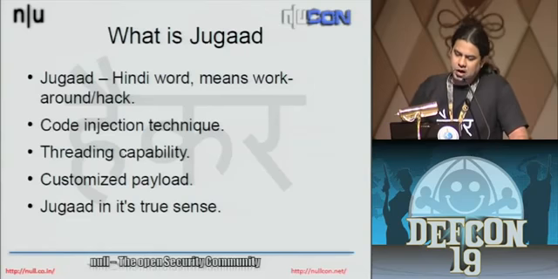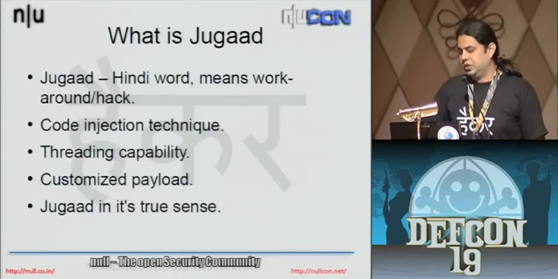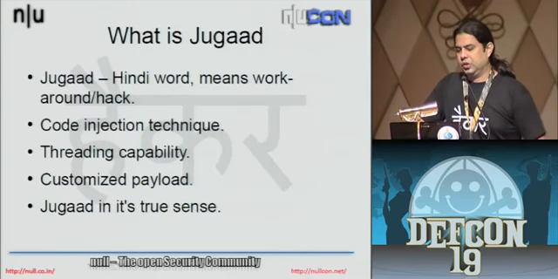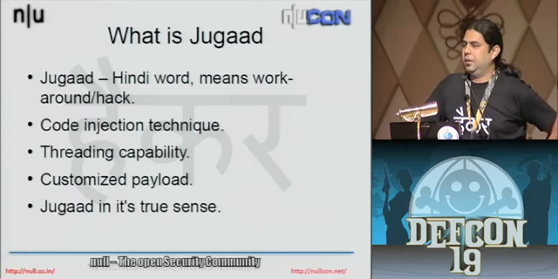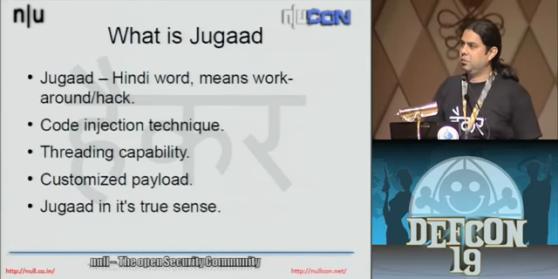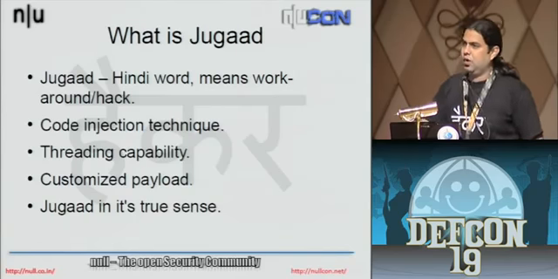Jugaad is a Hindi word which means a workaround or a hack, which is evident from what we have been doing with this library. It gives you a framework wherein you can inject your own customized payload as a thread inside a remote process. I started looking at it from the point of view of Windows malware.